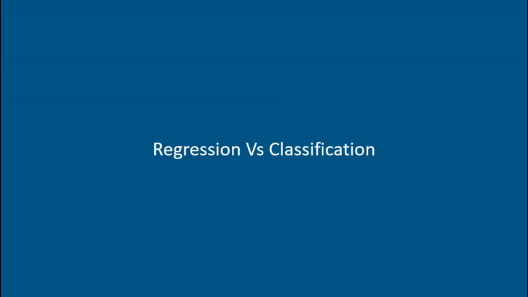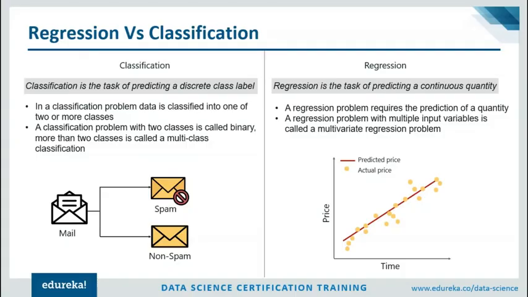and regression problems. So, guys, there is an important difference between classification and regression problems. Basically, classification is about predicting a label, and regression is about predicting a quantity. Okay, so let's say that you want to classify your emails into two groups. So basically, what we'll be doing is we'll be labeling our mails as spam and non-spam mails. Okay, so for this kind of problem where we have to assign our input data into different classes, we make use of classification algorithms. Now, under classification, we have two types.